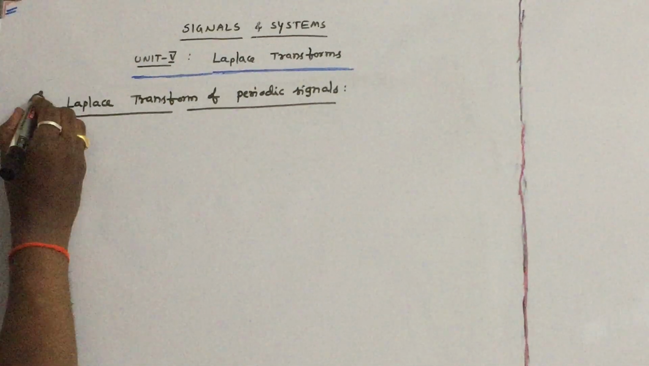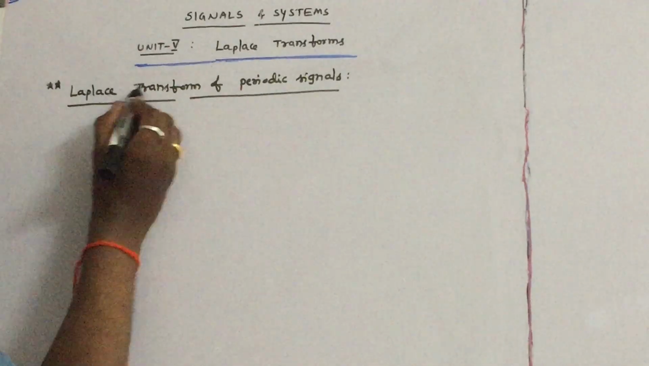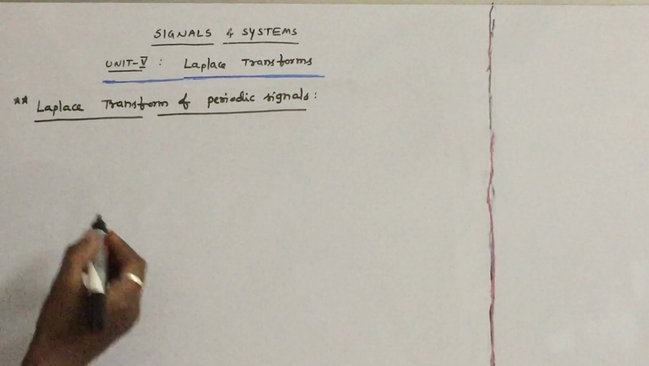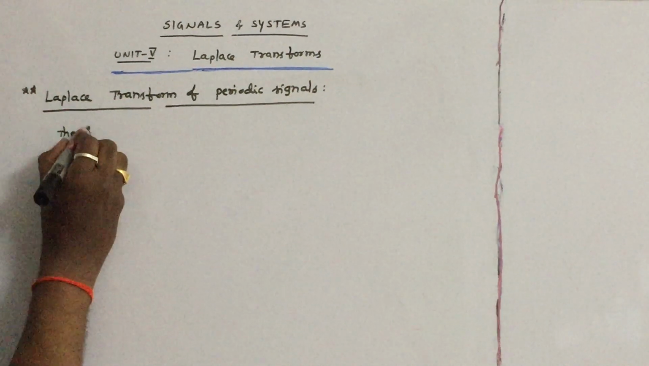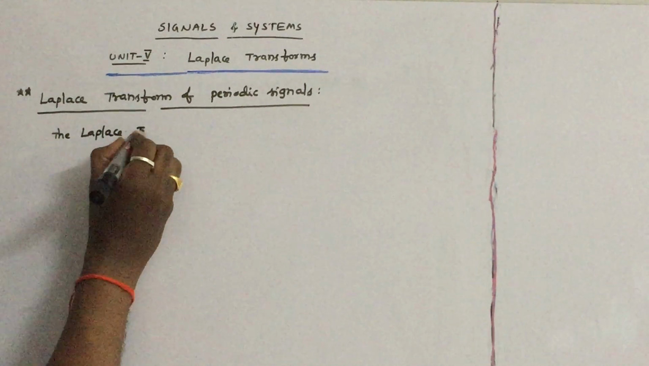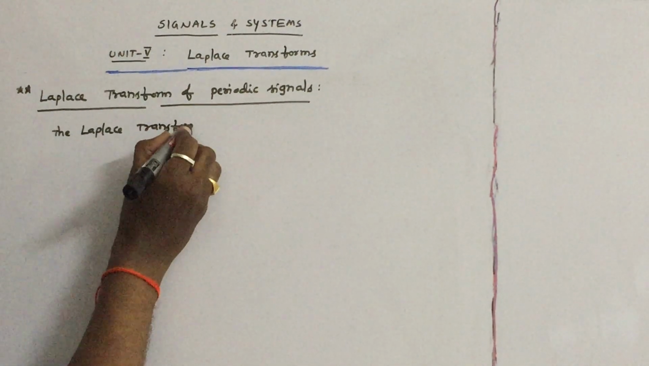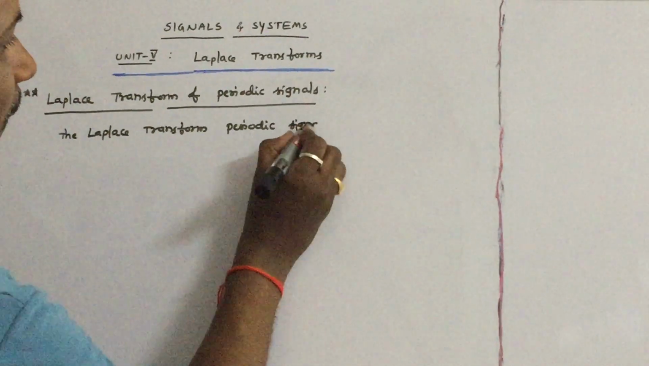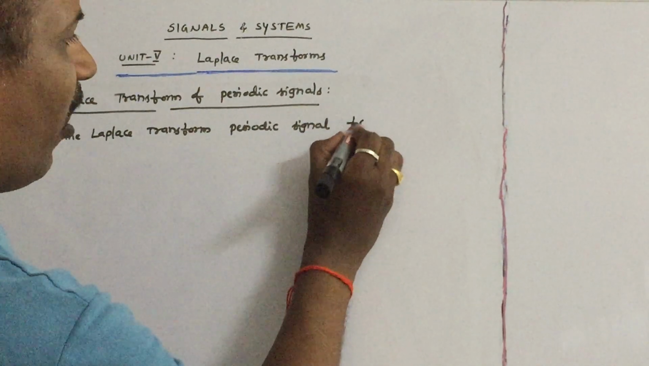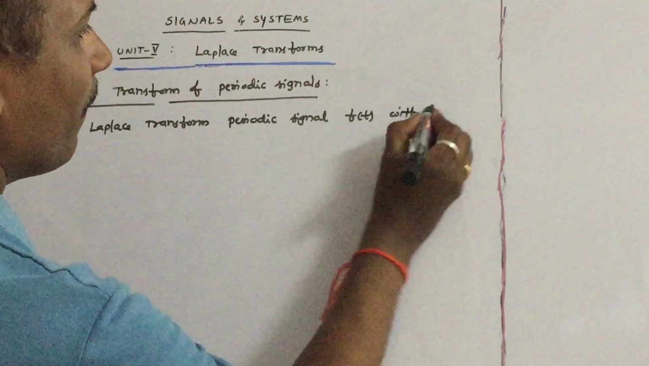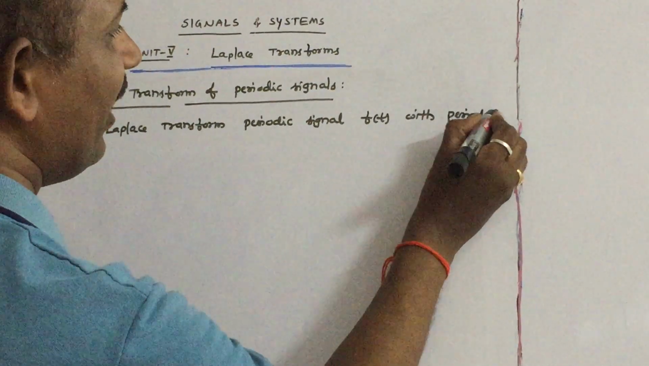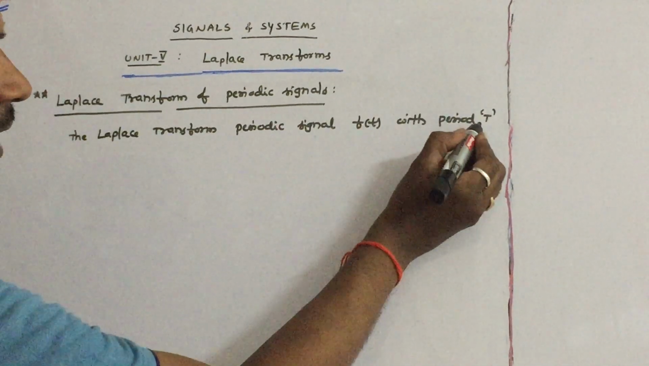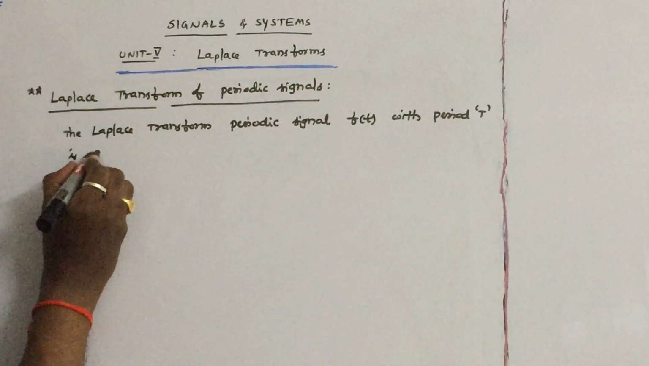Let us see another very important article: how to find out the Laplace transform of a given periodic signal. First let us see the formula. The Laplace transform of a periodic signal, let us say f of t with the period, let us say capital T, is given by,